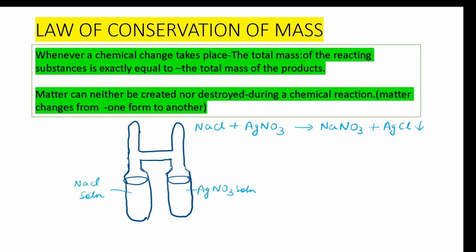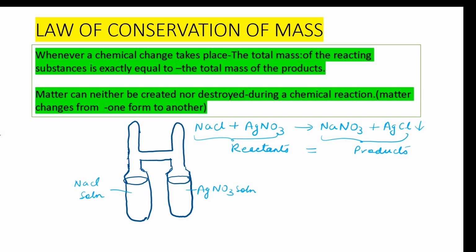After the experiment also the tube was weighed again and it was found that the total mass of the reactants is equal to the total mass of the products. So by this experiment he proved that matter can neither be created nor destroyed.